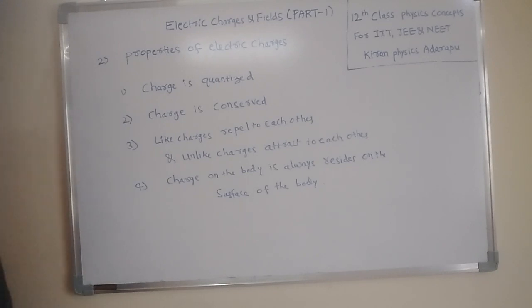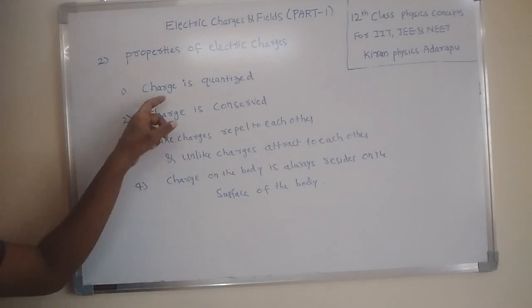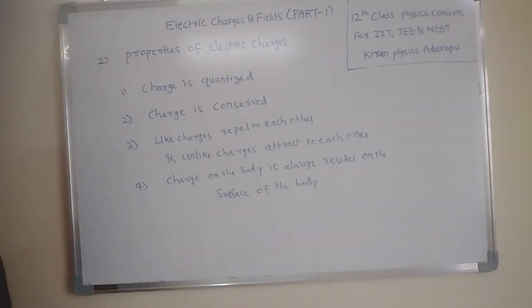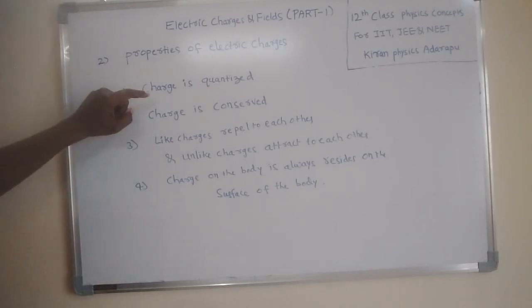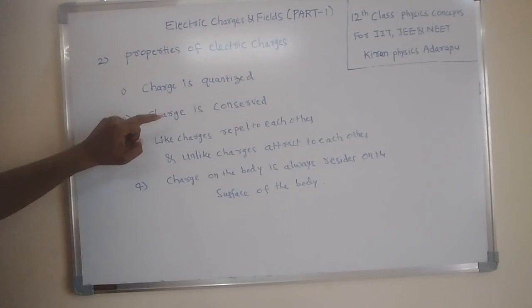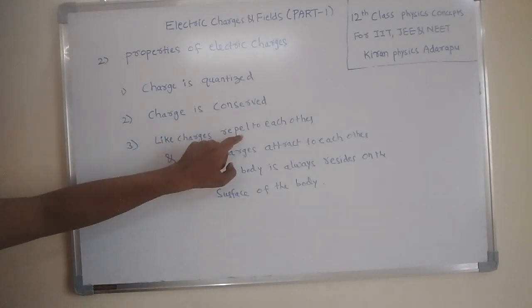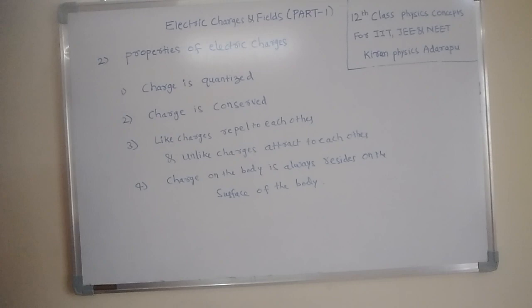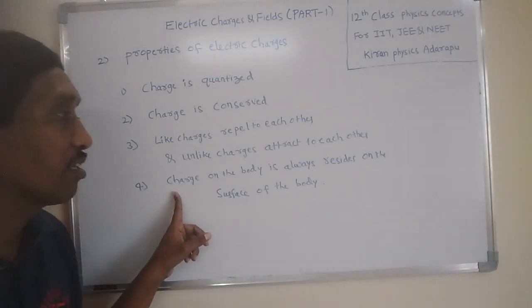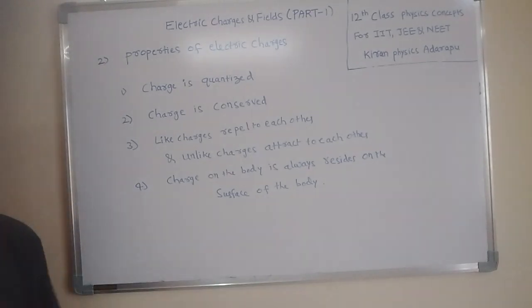Now I want to explain each and every property. First, I want to explain charge quantization. This is an important concept here, and it is an expected concept from this lesson for all objective type exams. That's why I want to explain it clearly. Just understand these points: charge is quantized, charge is conserved, like charges repel, unlike charges attract, and charge on the body resides on the surface of the body.